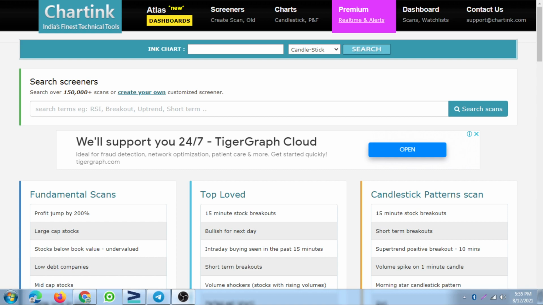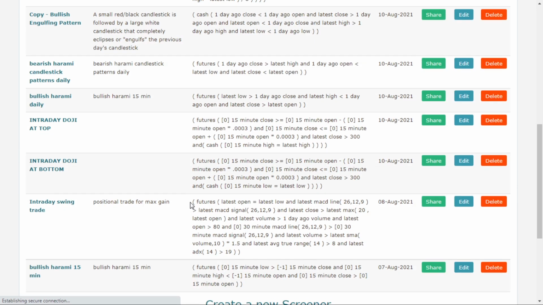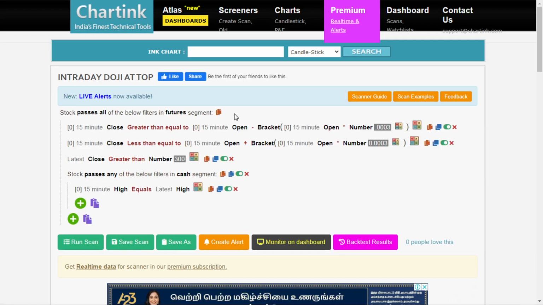When a doji candle forms at the day high, a reversal is very likely, and if it forms at the day low, a reversal is also very likely, where the market tends to reverse at the lowest level. So using that charting scanner, we are going to see how we can easily find trade opportunities using the charting. We have already created a code for intraday doji at top, right?